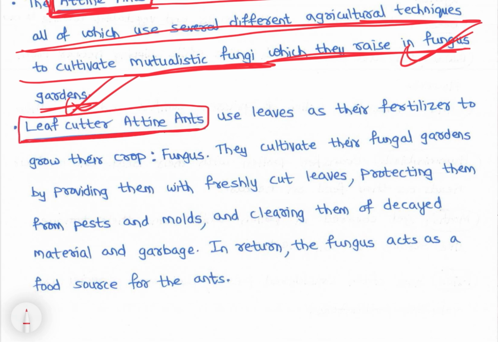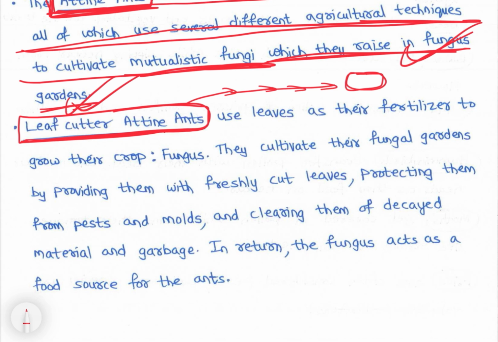वो क्या करती है? They cut the leaves by themselves, right? पेड़ों पे पत्ते काटती है and they take those leaves to the fungi cultivating areas, right? And they feed the leaves to the fungi. तो leaves को fungi में convert करते हैं, ठीक है?